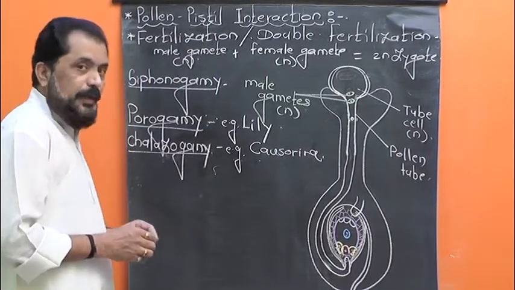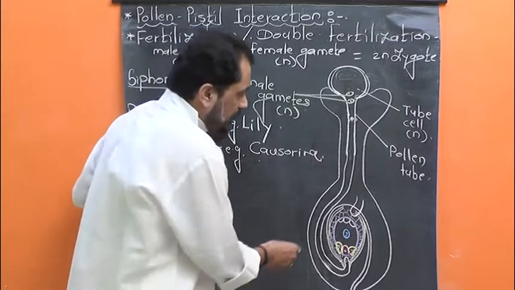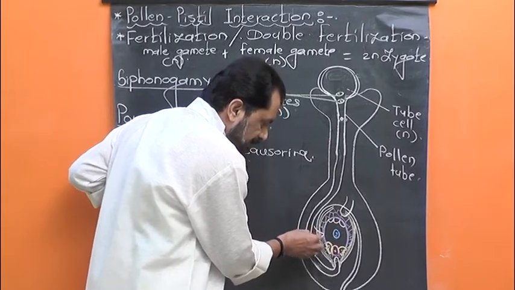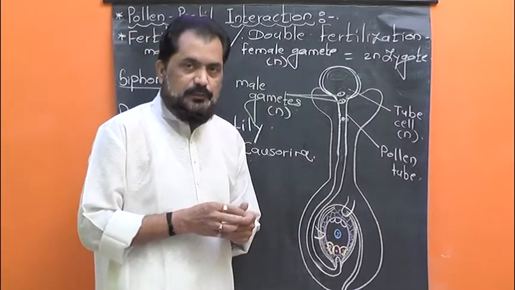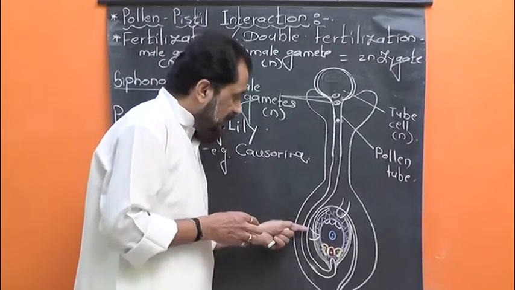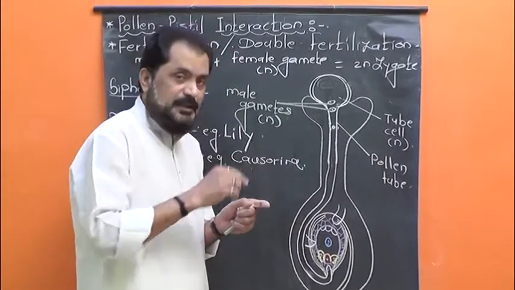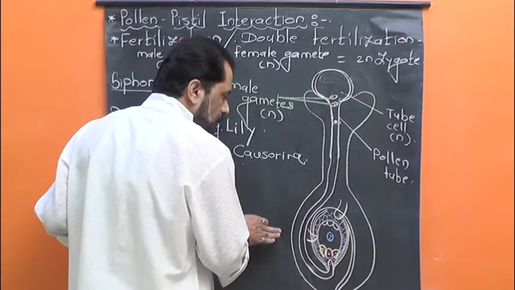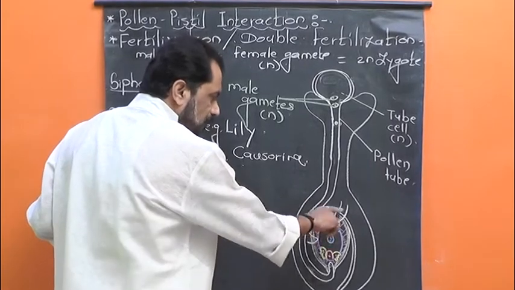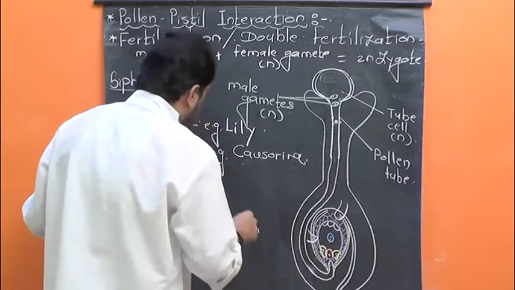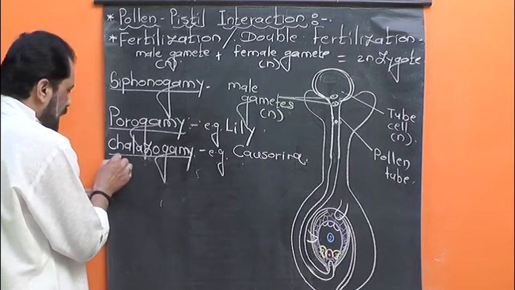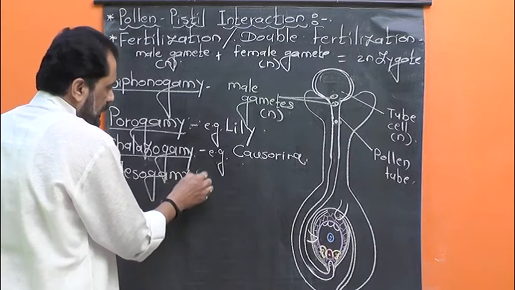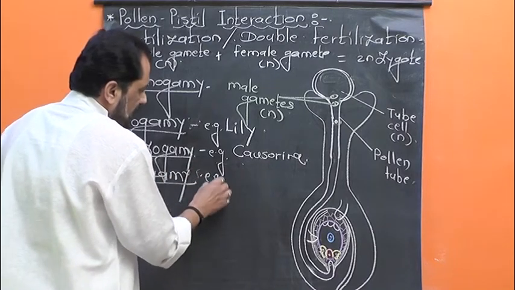And very rarely the pollen tube enters into the ovule along the lateral side, that is, by penetrating the integuments. And the act of entry of pollen tube into the ovule along the lateral side by piercing the integuments is known as mesogamy. It is very rare, seen in Cucurbita.